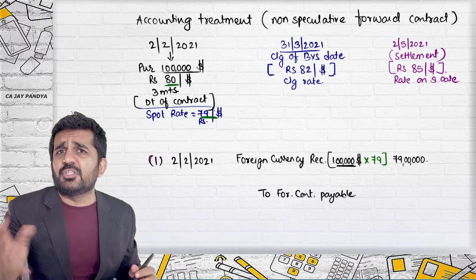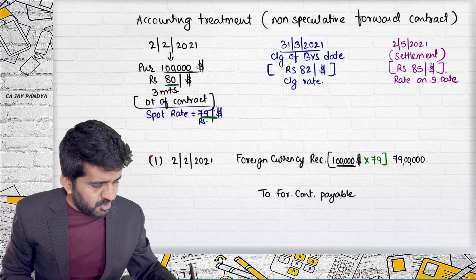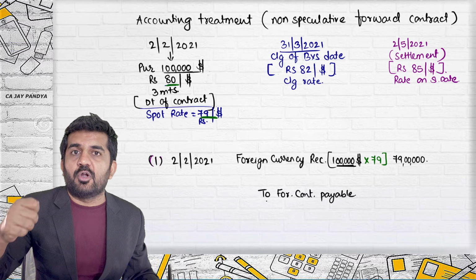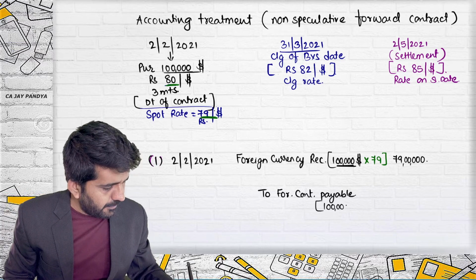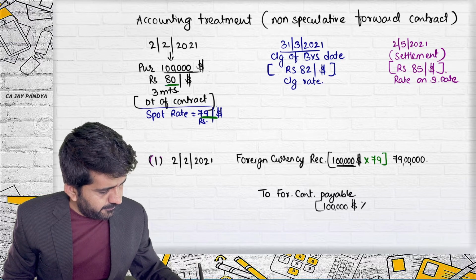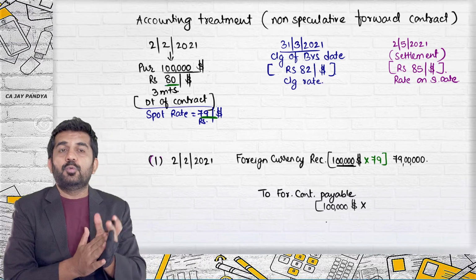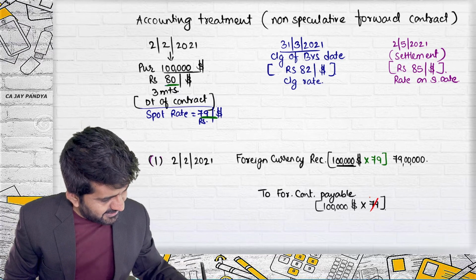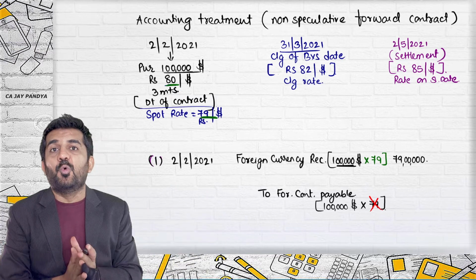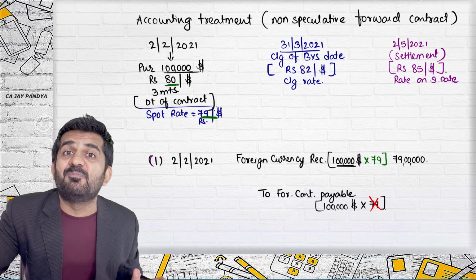But the word creditors is used for goods. So which word am I using? Forward contract payable. How much? $1 lakh into 79, because I have debited by 79? The answer is again no. The payable is fixed.